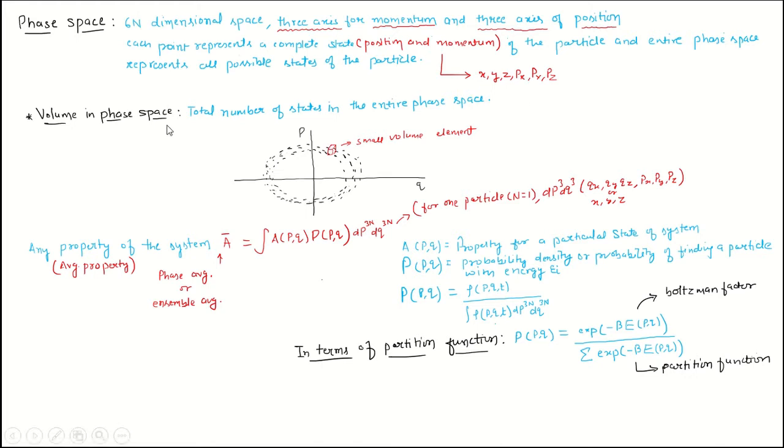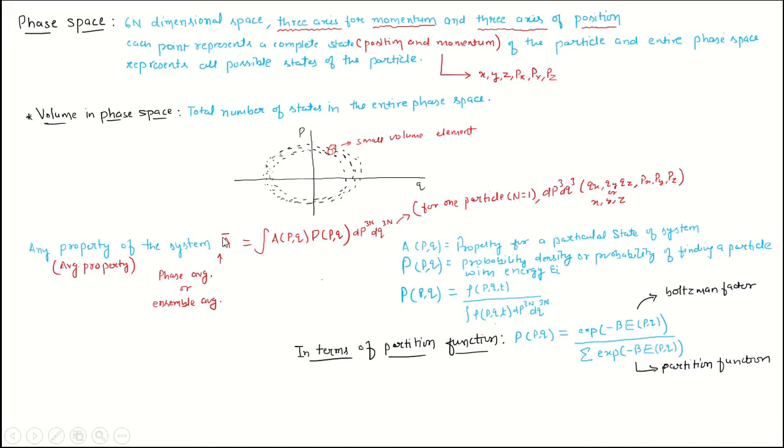So what is the volume in phase space? Volume is the total number of states in the entire phase space. As simple as that. Because each point corresponds to a single state, all the points in the entire phase space equal the total number of states. If you want to find any property of the system, because thermodynamics is the science of averages, we always want an average property of the system.